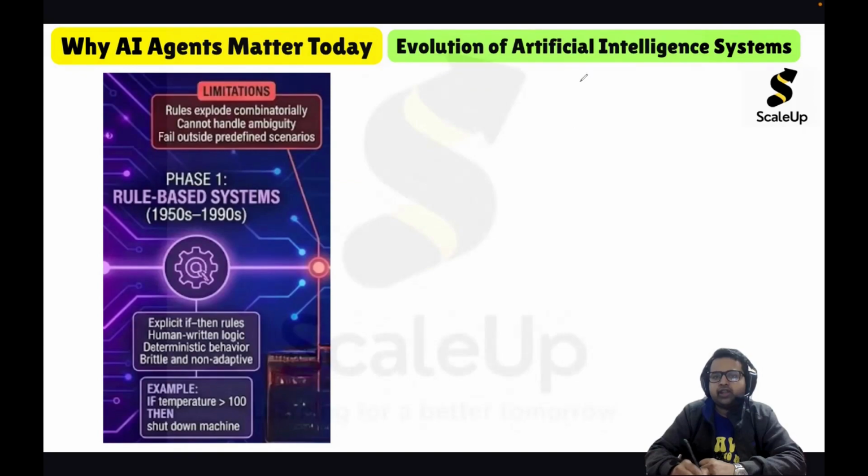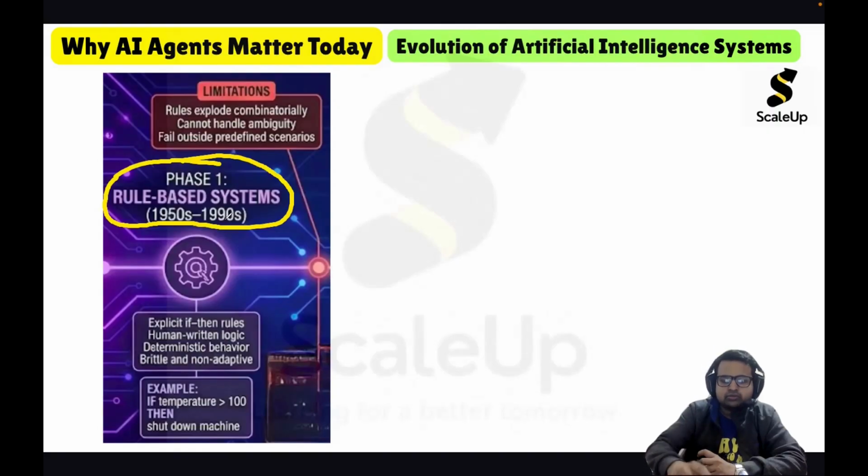So if we look at the evolution of artificial intelligence systems, we have to start from the very beginning. The beginning was phase one, and it was rule-based systems. From the 1950s to the 1990s, whatever systems we had, we used to call them expert systems also. They were rule-based systems, with explicit if-then logic.